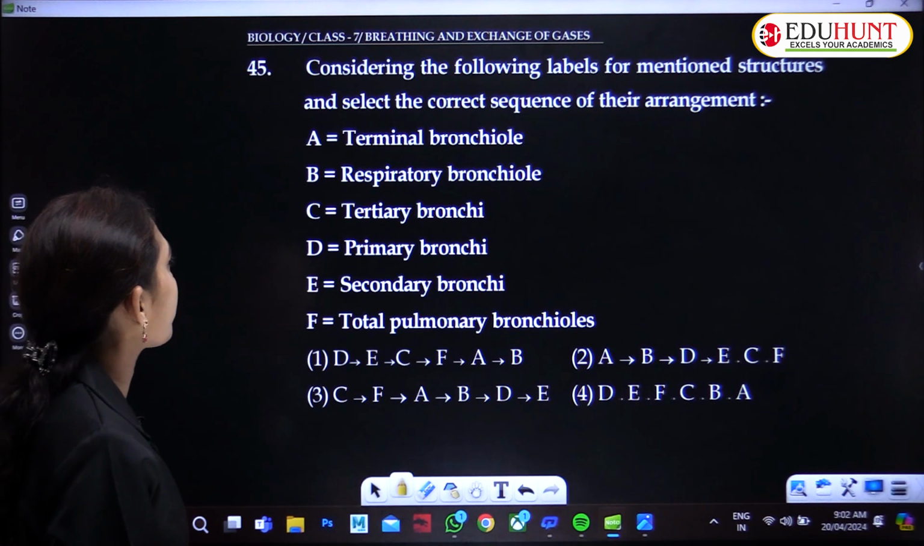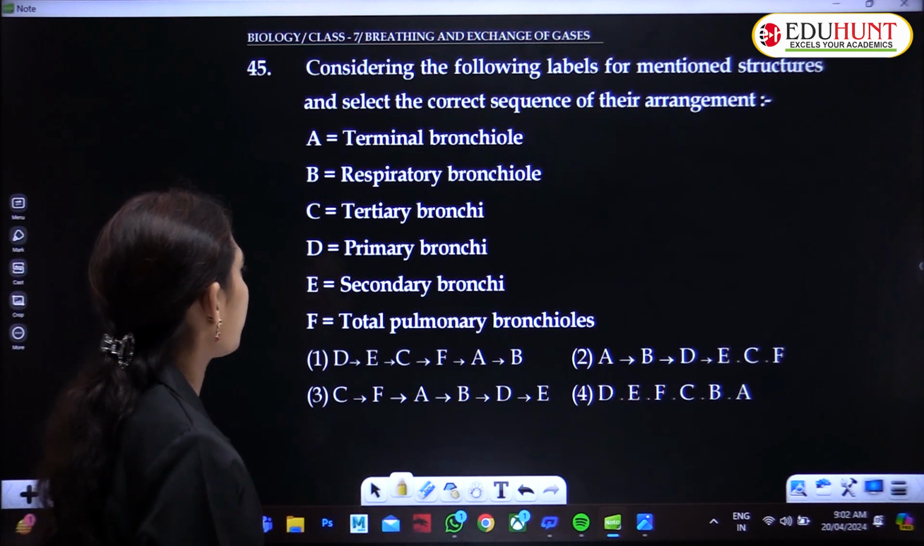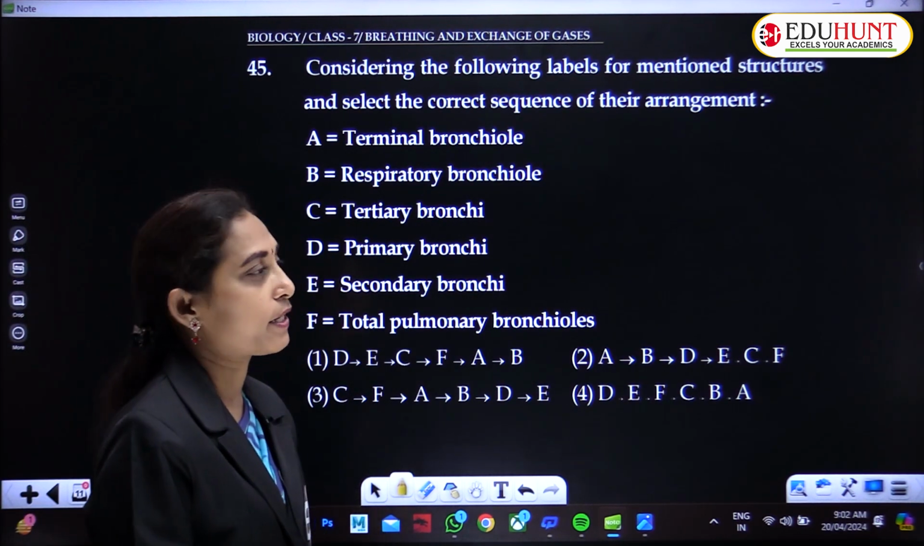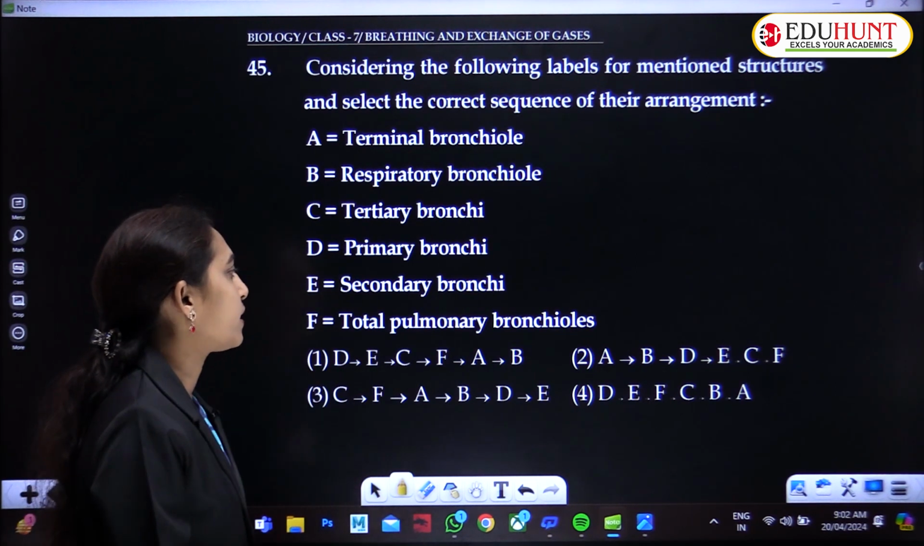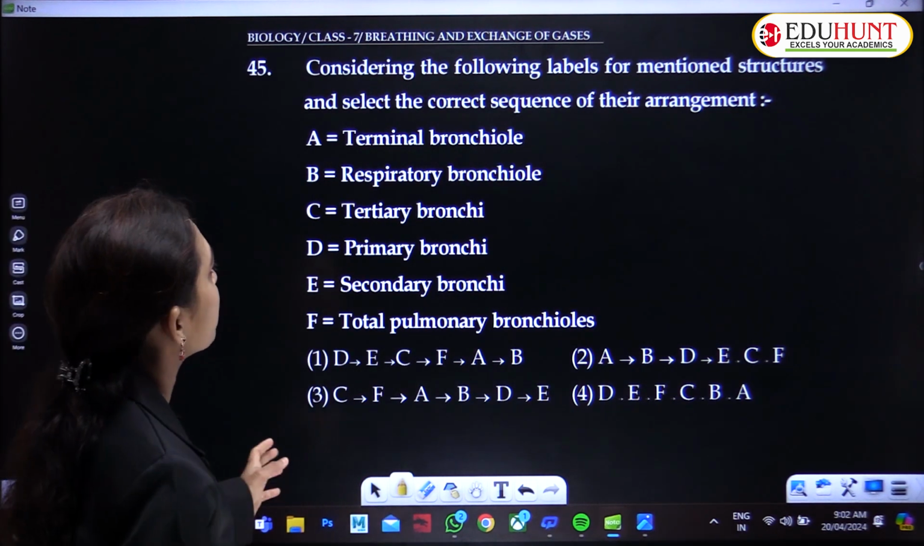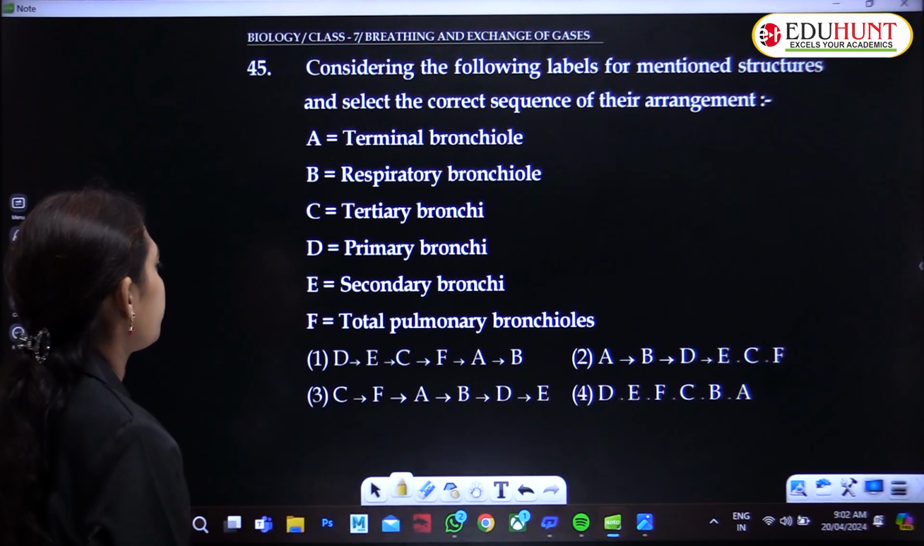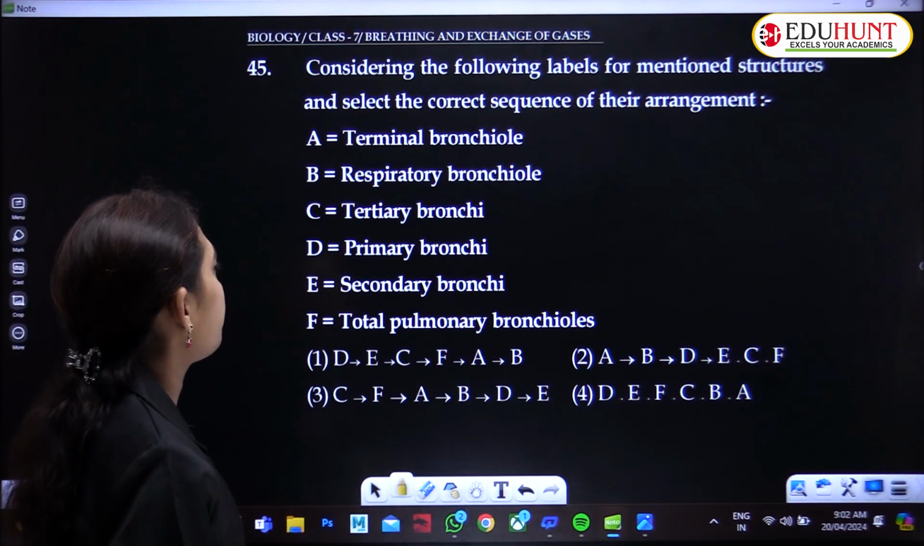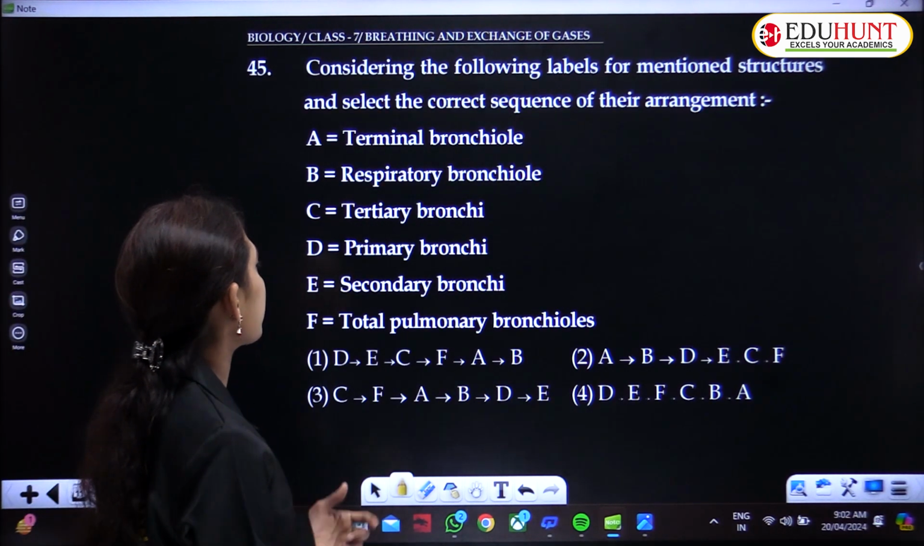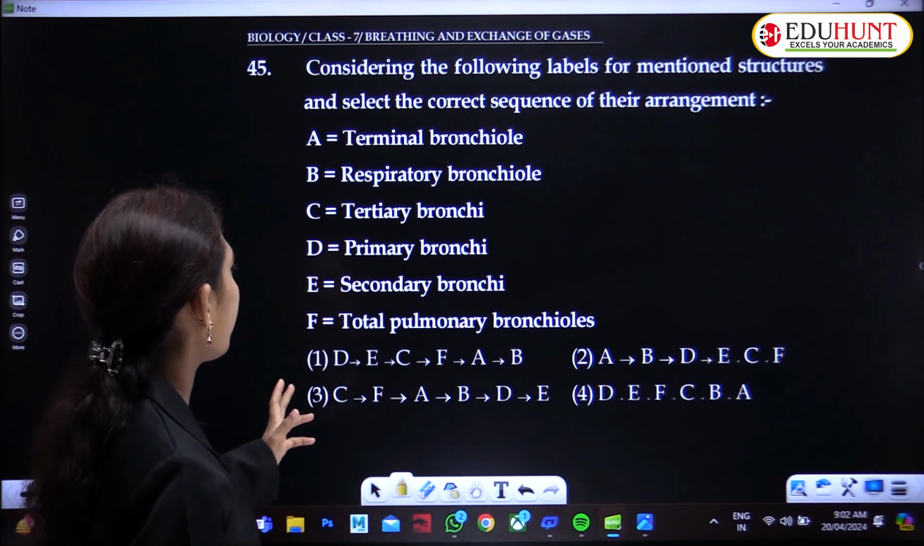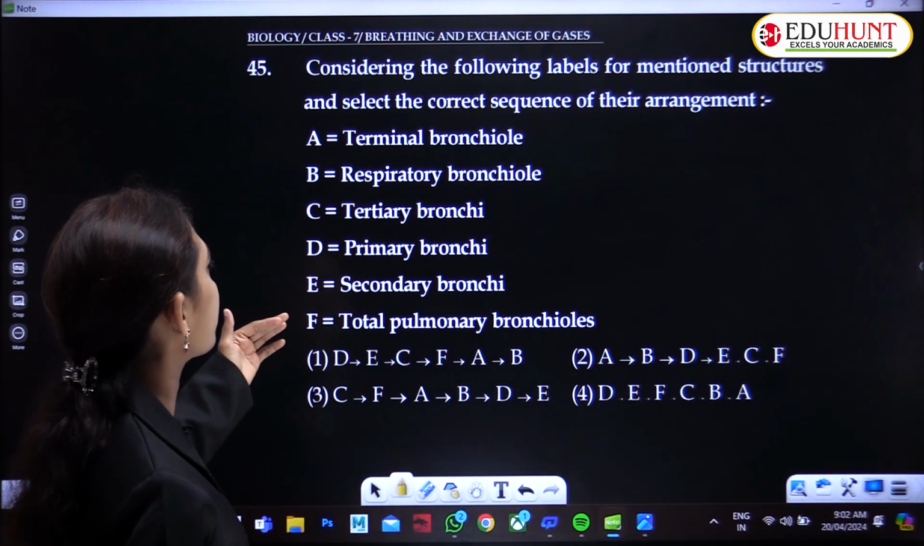A. Terminal bronchiole, respiratory bronchiole, tertiary bronchi, primary bronchi, secondary, and terminal pulmonary bronchioles. Correct sequence of their arrangement. So first comes D, primary bronchi, and then secondary, and then tertiary.